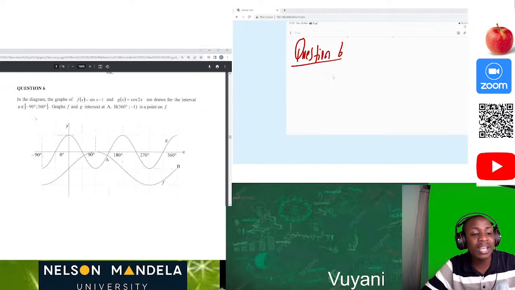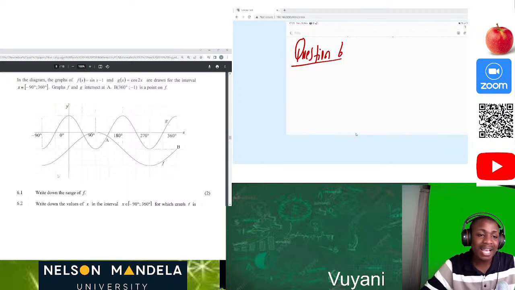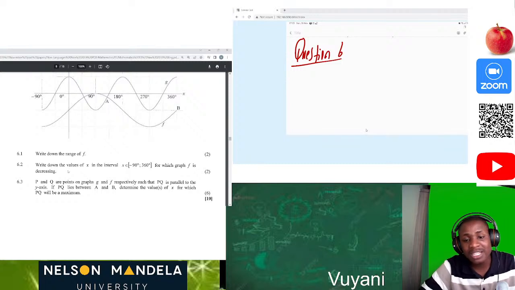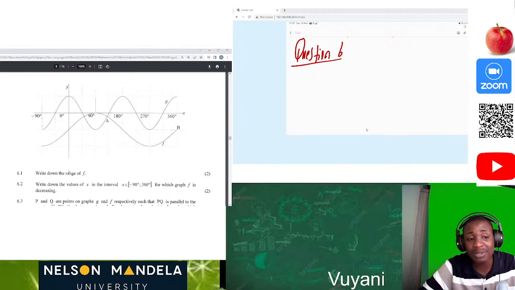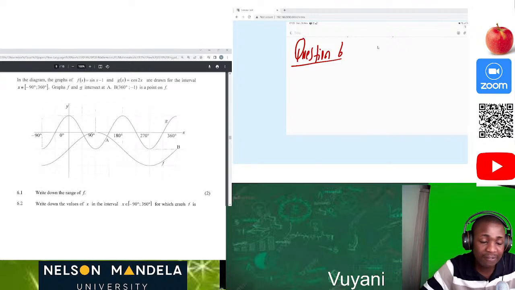The domain is from -90 to 360 degrees. Both graphs start at -90 degrees and both end at 360 degrees. So that will be our domain. In this instance, they didn't ask for the domain, but for the range. If they had asked for the domain, please remember that the domain is looked at on the x interval. Then the range is looked at on the y interval.